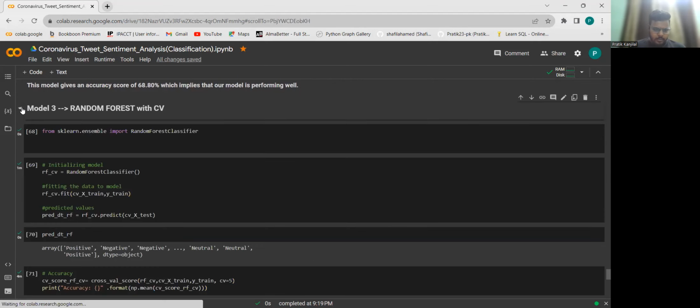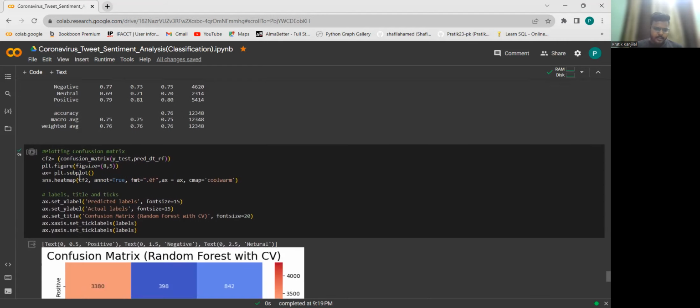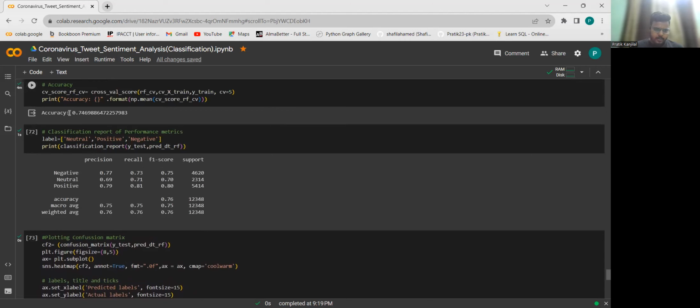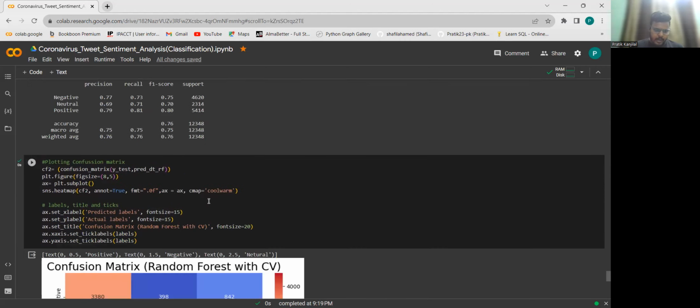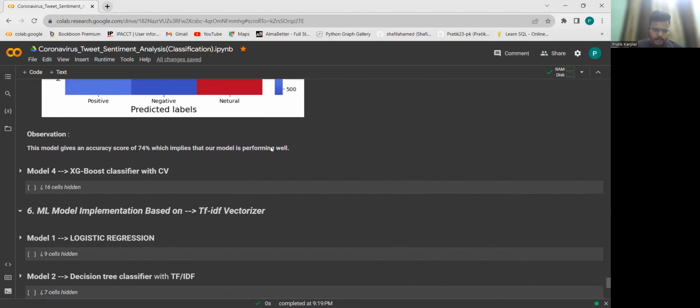So now coming to the random forest model over here using count vectorizer, and we see there is an accuracy of 74%. And this is how the confusion matrix of the random forest model looks like.